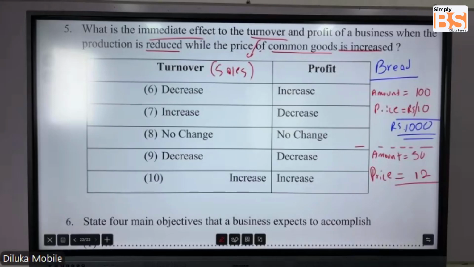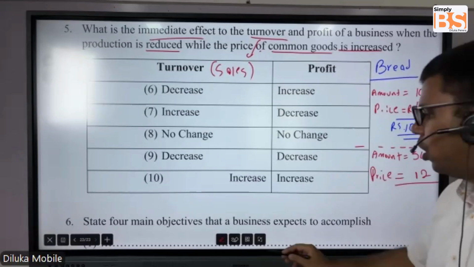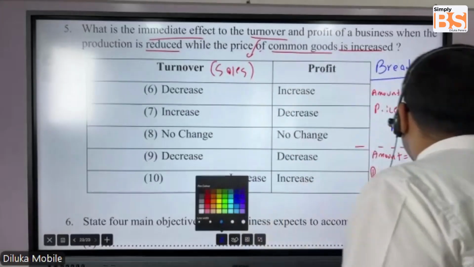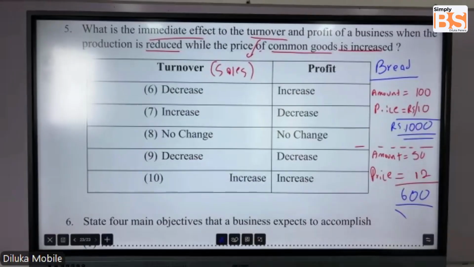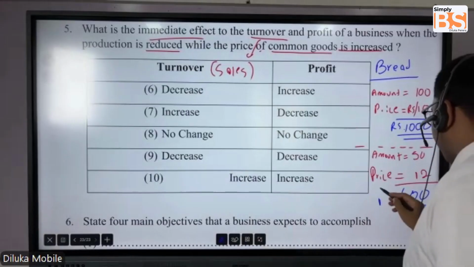Because we cannot increase the price to 100 rupees, no? Then no one will buy. That is unrealistic. 50 into 12. Now you are earning only 600 rupees. Oops, sorry. Right, now we are earning only 600 rupees.